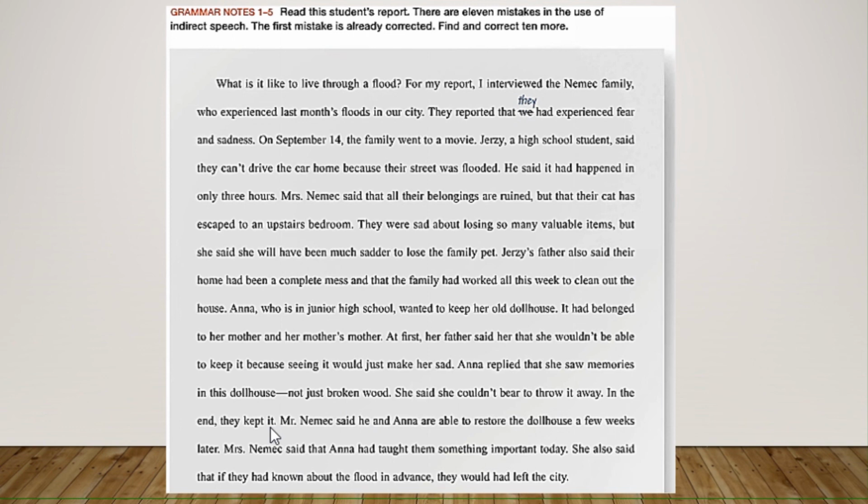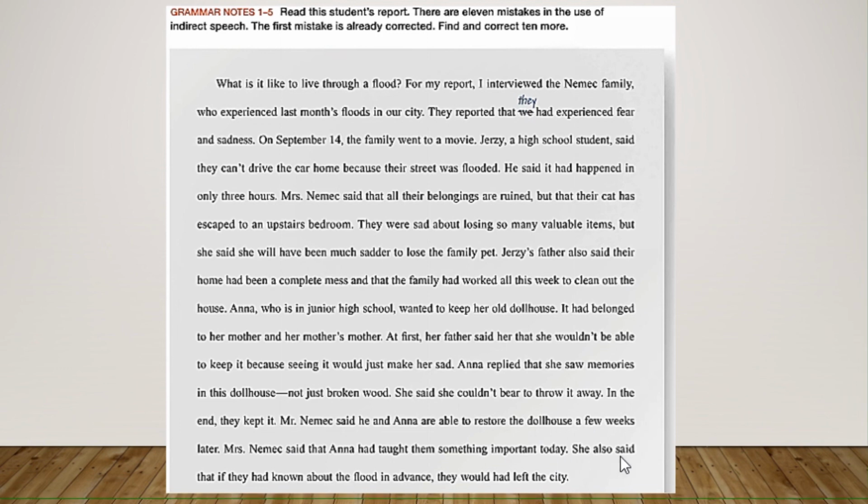Mr. Nemec said he and Anna are able to restore the dollhouse a few weeks later. Okay. Everything is correct if you say are able to restore because they are very handy, right? No, but in this case you have they were able to restore the dollhouse a few weeks later. It happened in the past, right? So were able. Mrs. Nemec said that Anna had taught them something important today? No, right? Said, past tense, not today, that day. Don't forget the changes of the time expressions. Today changes to that day, as tomorrow changes to the next day.